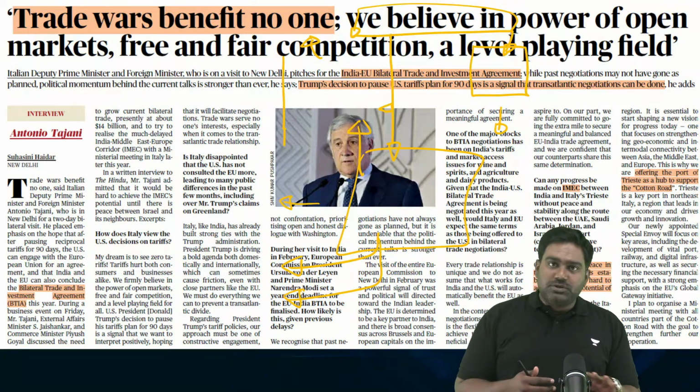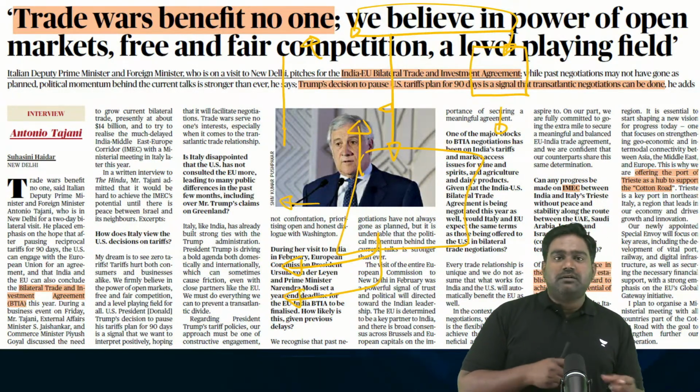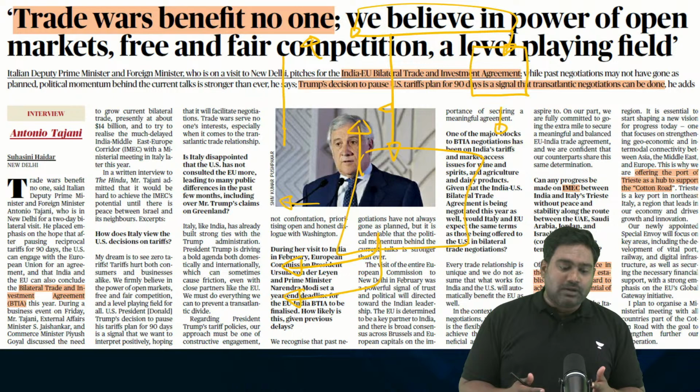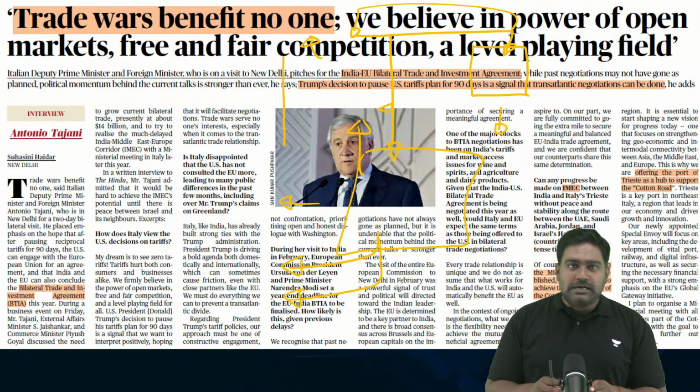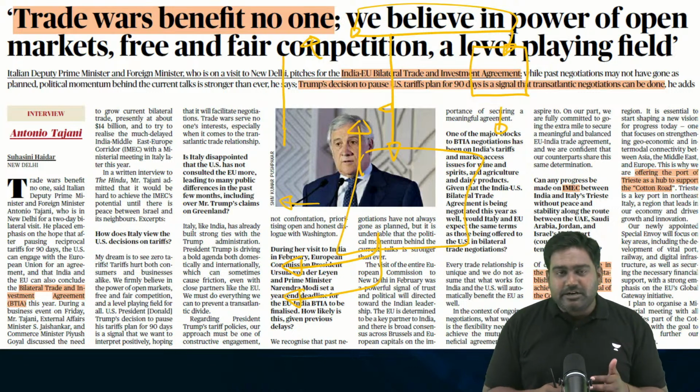So most countries have shown the willingness. That's why Trump has paused the tariffs for 90 days, giving a reprieve to them so that negotiations can happen and a trade deal can be worked out. But the tariffs have not been paused for China. In fact, Trump has almost more than doubled the tariffs and China has retaliated as well.